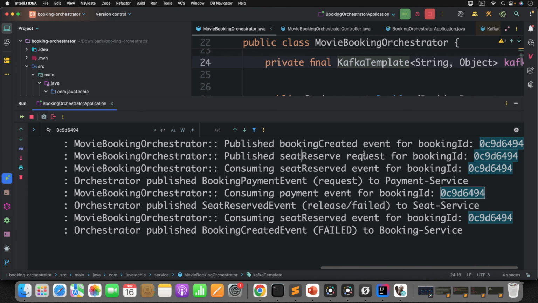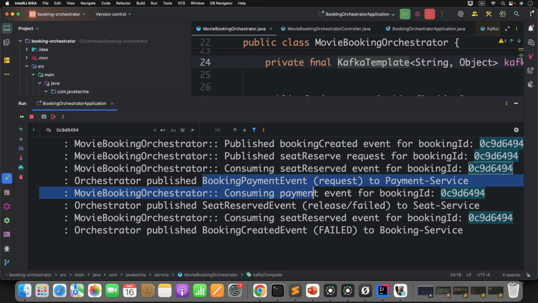Then it publishes the success or failure event, which my orchestrator consumed. Consuming seat reserved event for this booking ID. Okay, since seat reservation succeeded, it publishes the payment event. Can you see here? Request to payment service. Now once the payment service executes, again it will send a success or failure event, and that will be consumed by my orchestrator.